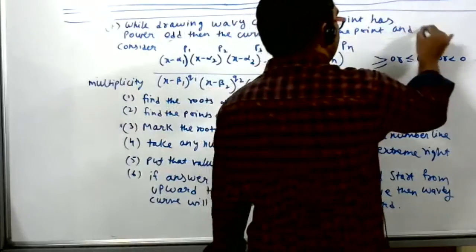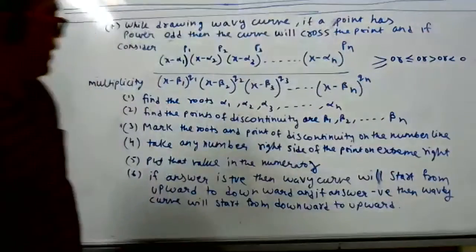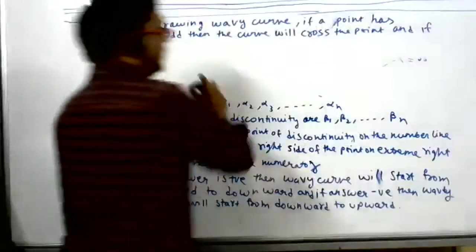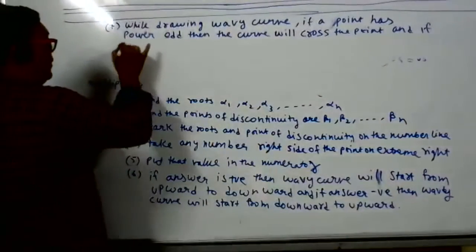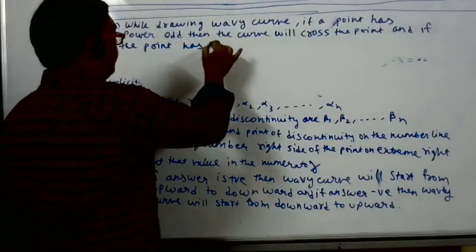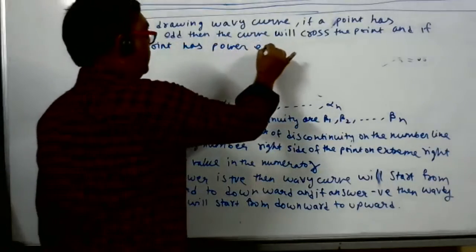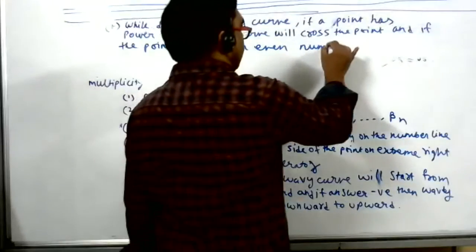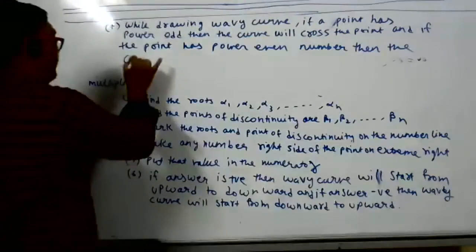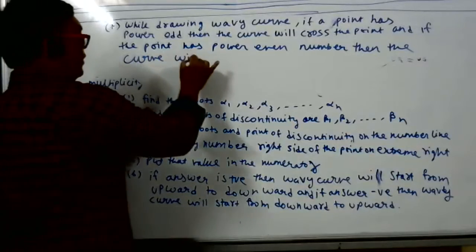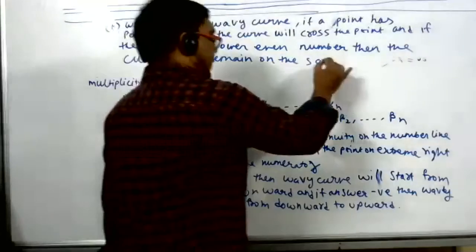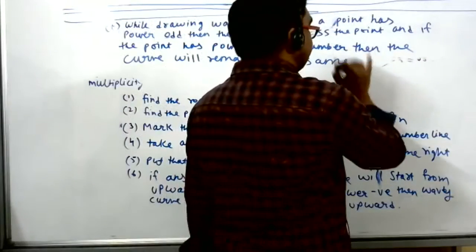And if the point, the root, has power even number, then the curve will remain on the same side. This you will understand when I do the sum.